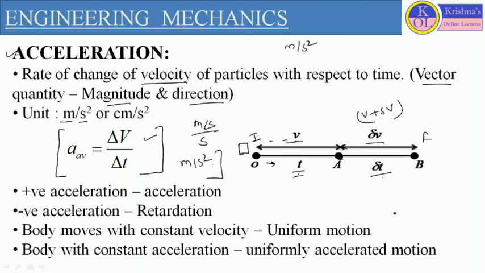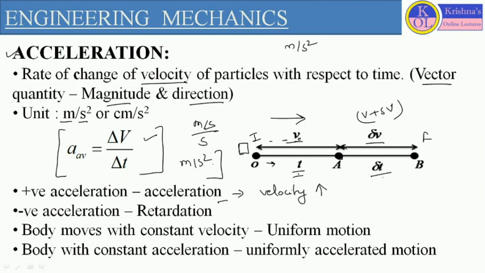Now if we consider reference point O and the body is moving in a particular direction, how can we define positive acceleration and negative acceleration? Positive acceleration is called acceleration, and it comes when the velocity of the body is increasing.